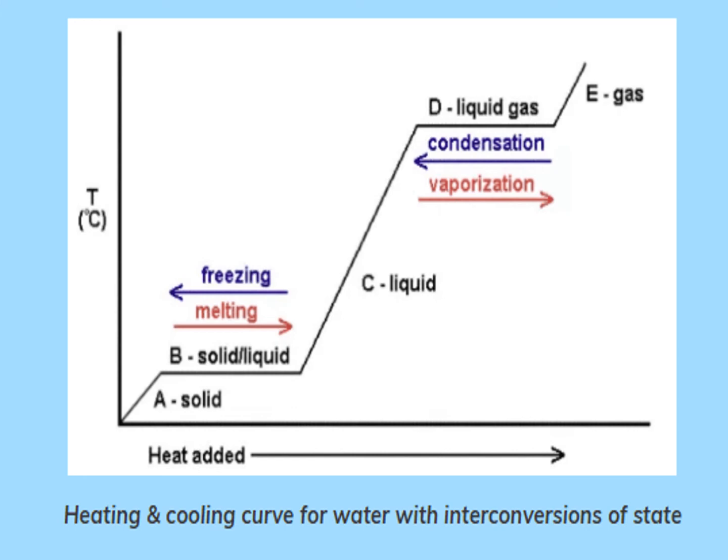Now the reverse is the cooling curve of water. Again, when the temperature is decreased, the gas is cooled down, it condenses into liquid, which is called condensation. When the temperature is decreased more, then the liquid starts condensing into solid, which is called the freezing point.